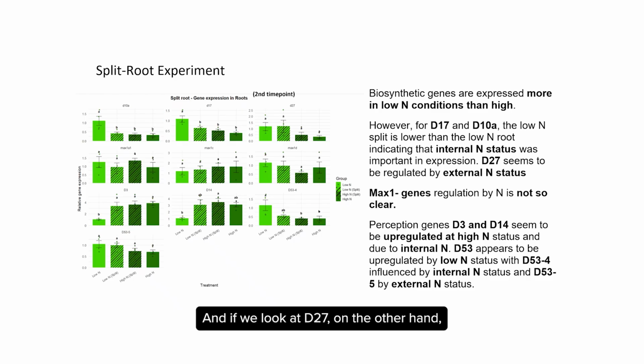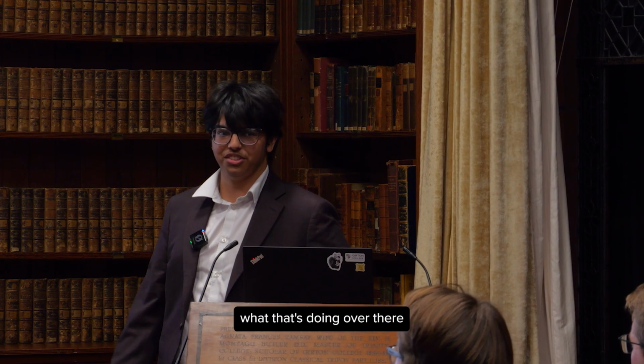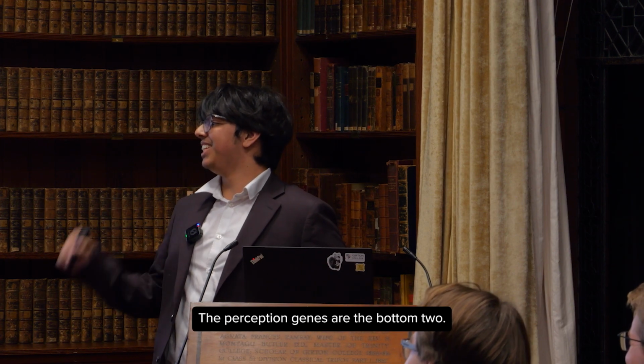And if we look at D27 on the other hand, the low nitrogen for both the hatched and the non-hatched show that it's the same, and the same can be seen for the high nitrogen. So that's likely regulated by external nitrogen. The second row, those are the MAX1 genes, and honestly we have no clue what that's doing with the nitrogen regulation. The perception genes are the bottom 2.